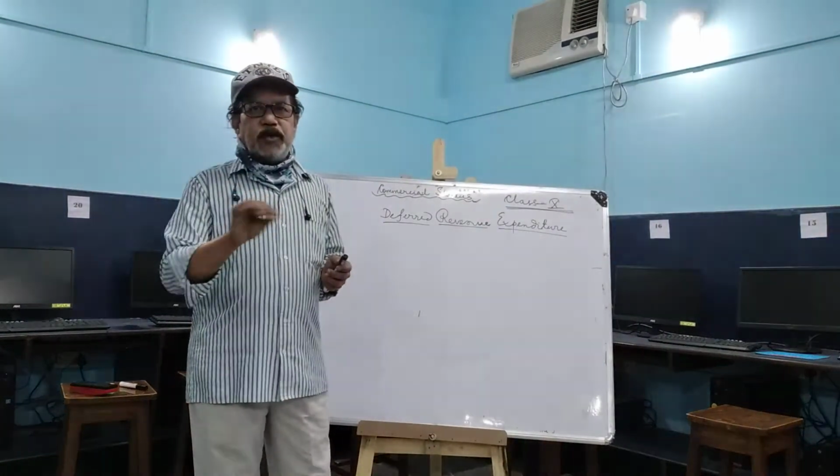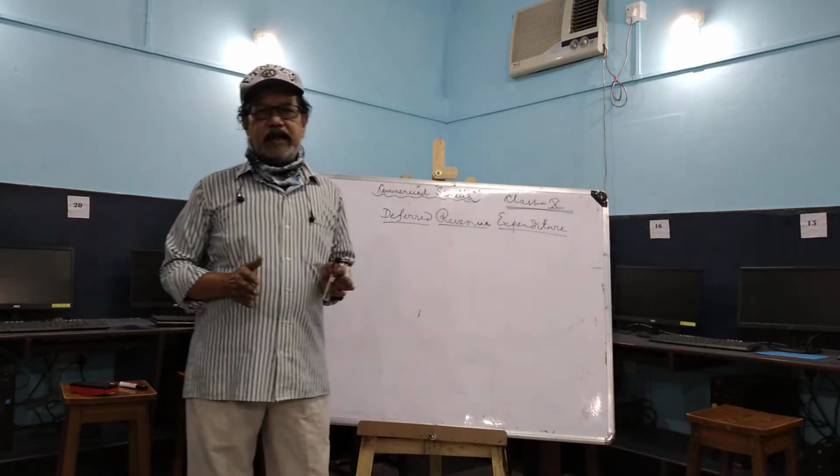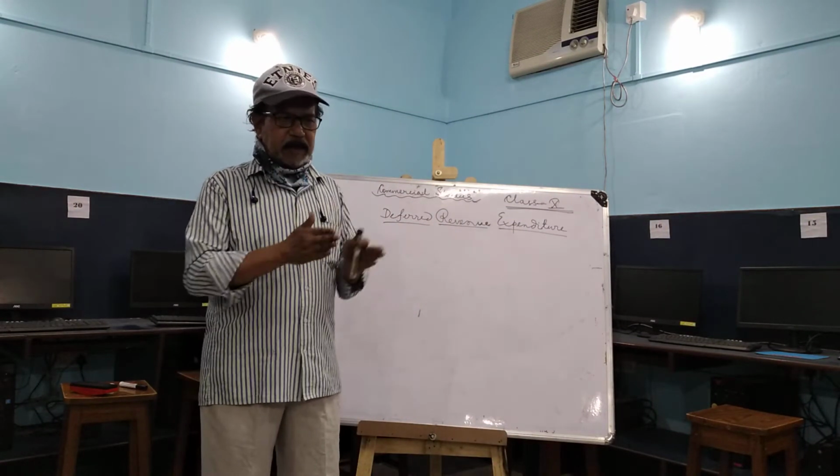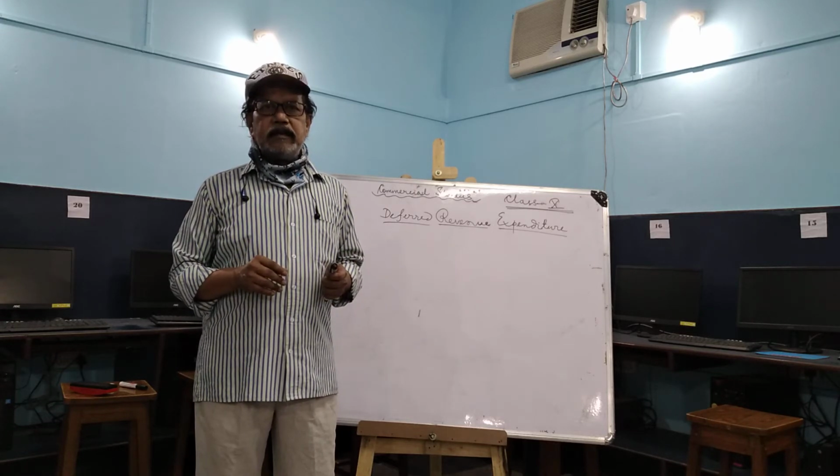If you show this huge amount of expenditure in a single accounting year, in that year we cannot show the profit because of that.